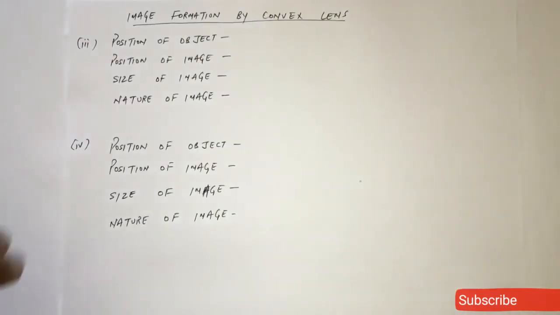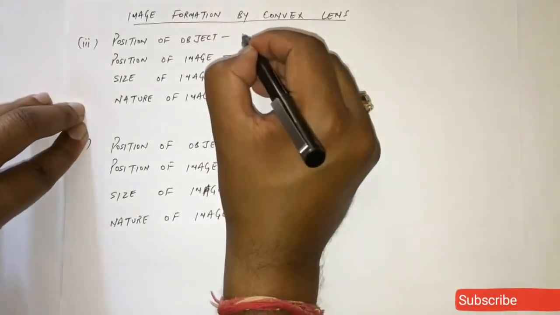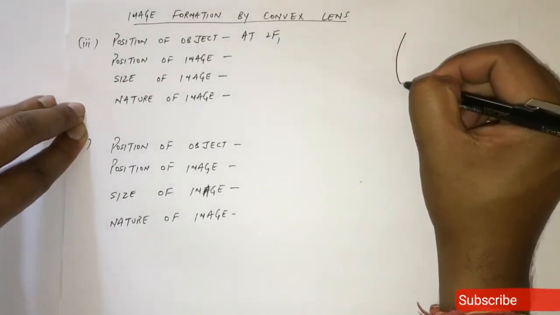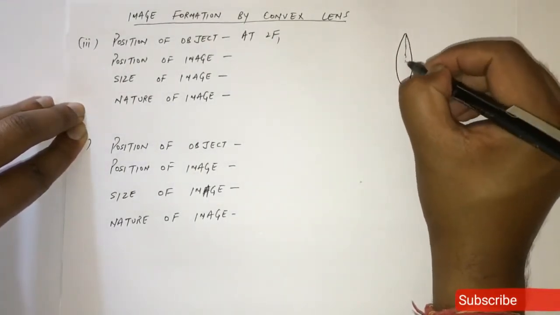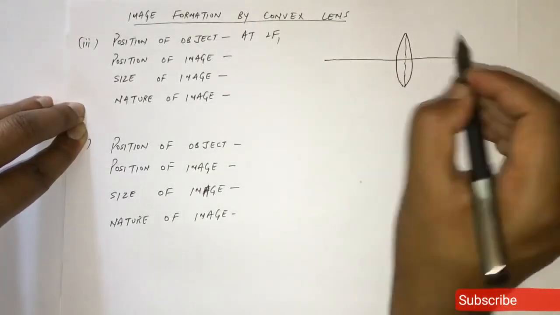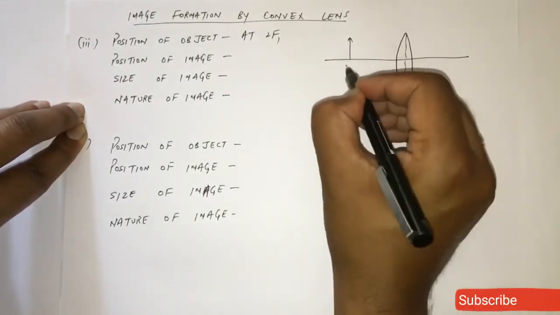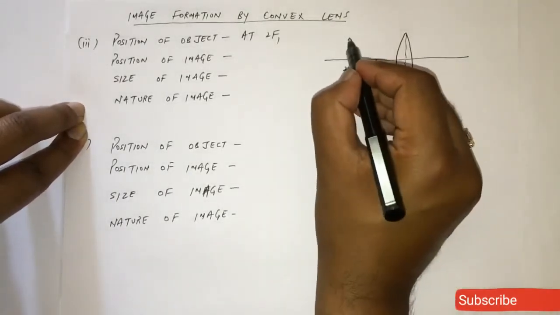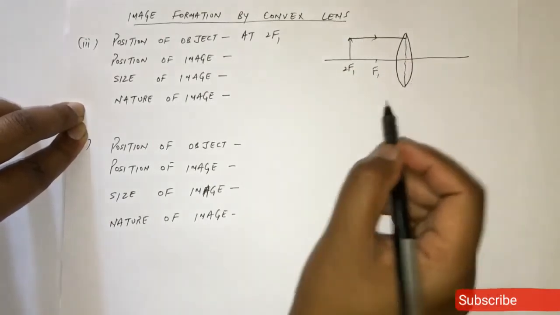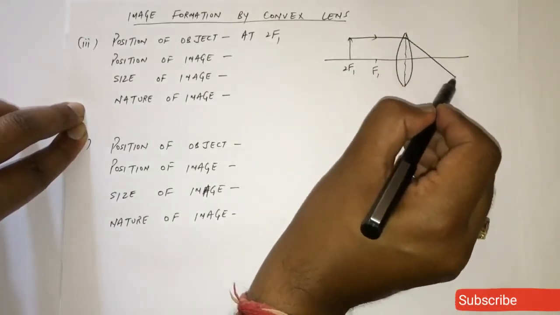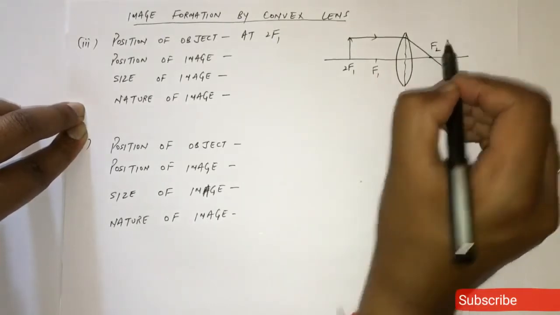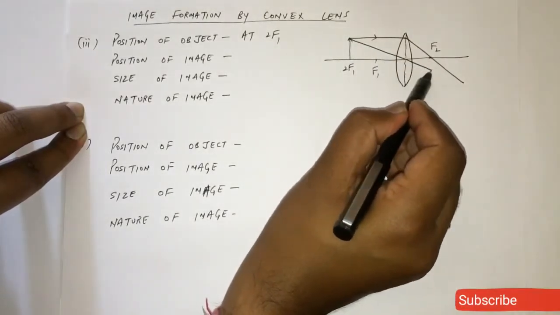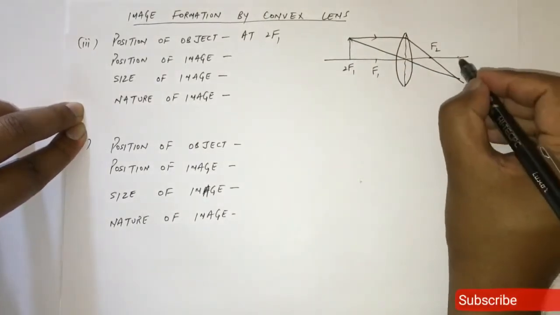Now case 3, when the object is placed at 2f. So here is your convex lens, principal axis. The object is placed at 2f. Fine. So in this case, first light ray will travel parallel to principal axis. According to the rule, it will pass through focus. Second one is the light ray directly passes through optical center and it will go further without any bending.